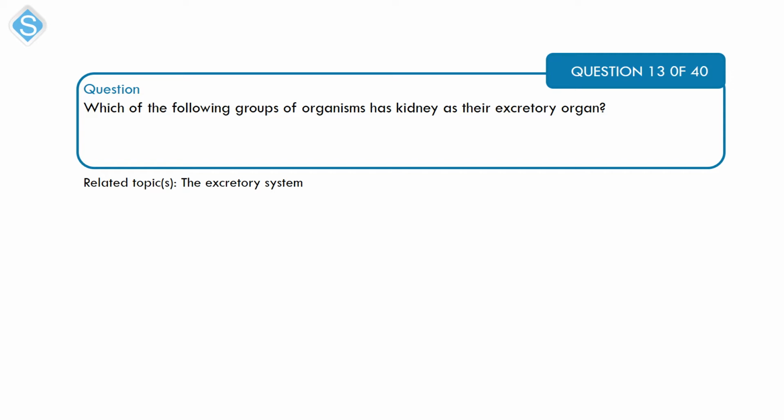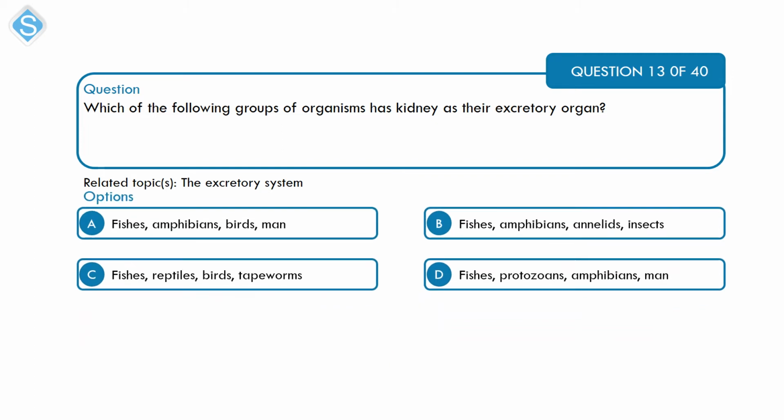Which of the following groups of organisms has kidney as their excretory organ? This is related to the excretory system. A. Fishes, amphibians, birds, man. B. Fishes, amphibians, annelids, insects. C. Fishes, reptiles, birds, tapeworm. And D. Fishes, protozoans, amphibians, man. Insect is out.